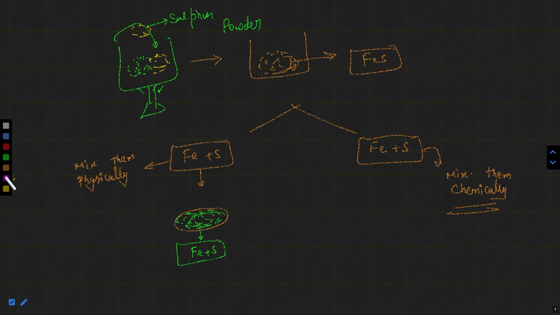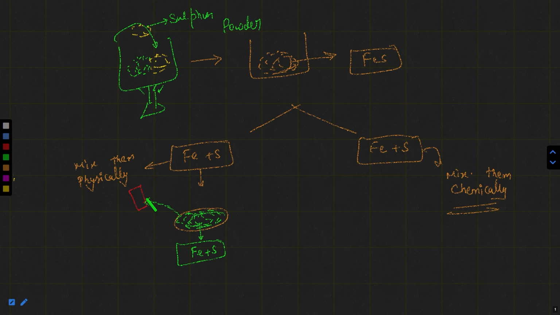But the point here is, if you bring a magnet near this petri dish, near this iron filings plus sulfur powder mixture, what will happen? The iron filings will get attracted towards the magnet because iron is magnetic in nature. It means that after mixing them physically, the properties of iron and sulfur powder still remain the same. The properties are not changed.